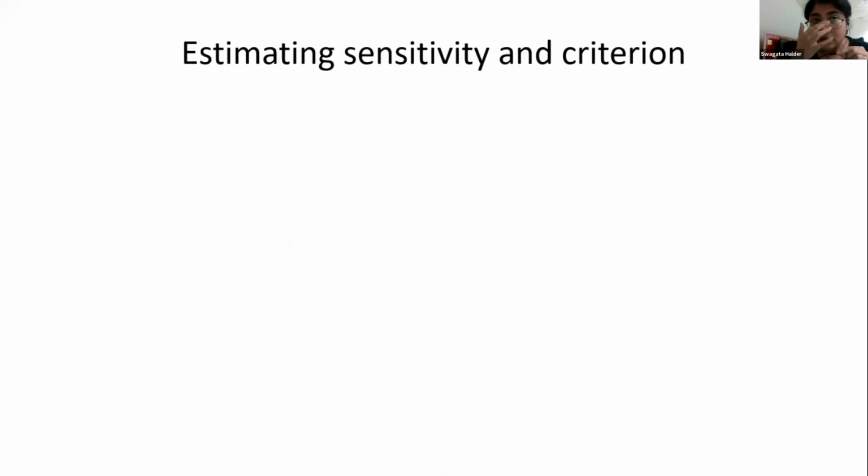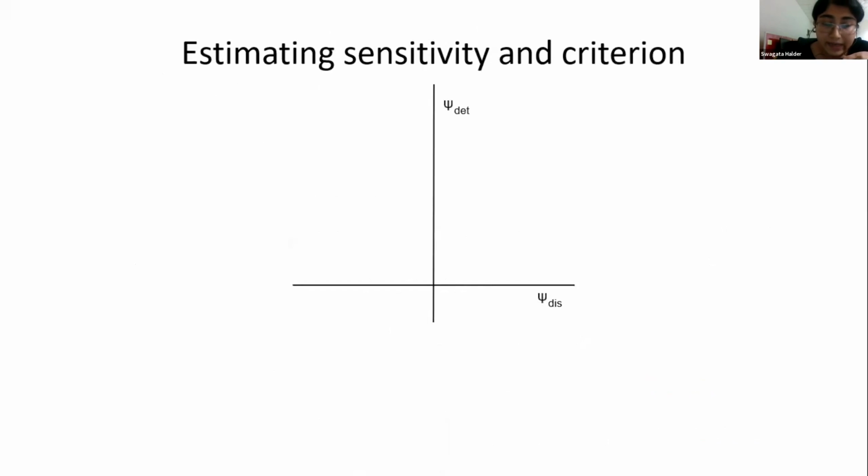So the model looks like this. It is a two-dimensional model. The two axes represent decision variable for detection and discrimination. And signal and noise distributions are represented as bivariate Gaussian distributions. The gray distribution here is the noise distribution, which corresponds to no target 2 trials.